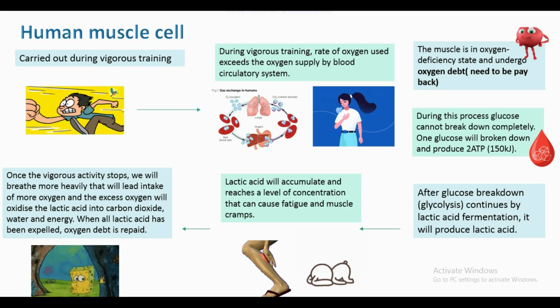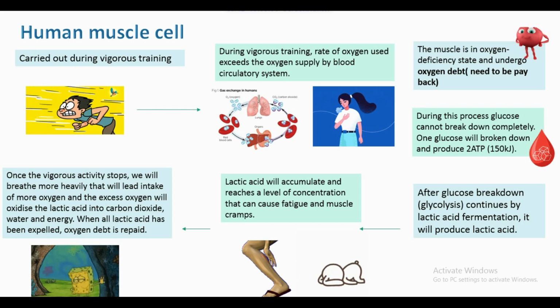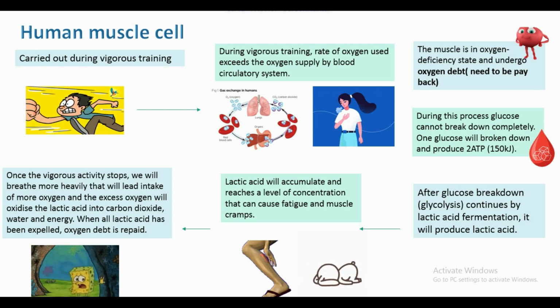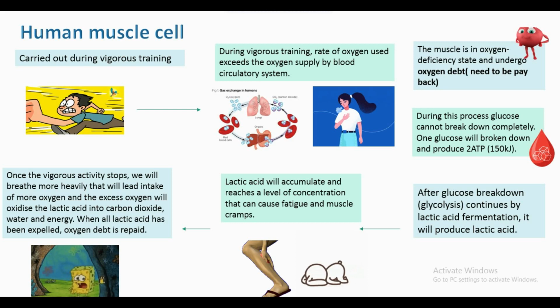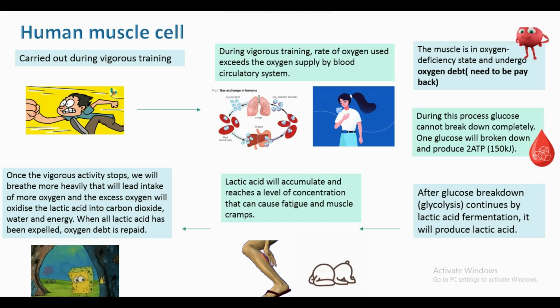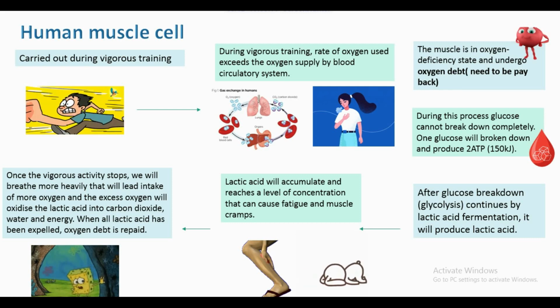If you remember, after glycolysis, it will choose whether to enter the aerobic or the anaerobic pathway. So one glucose will break down and produce 2 ATP. After glycolysis, it continues with lactic acid fermentation, which will produce lactic acid.